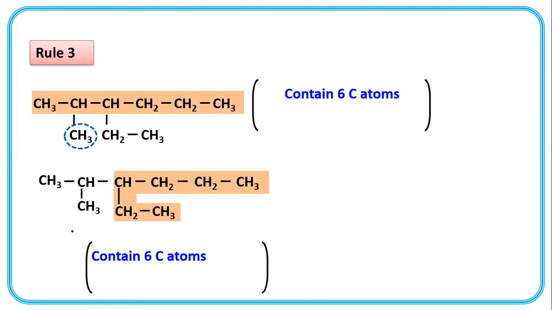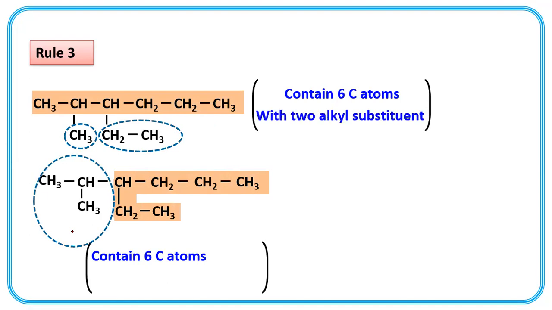In the first case, two substituents, two side chains. Here one side chain. So here two alkyl groups are present, and here only one alkyl substituent is present.